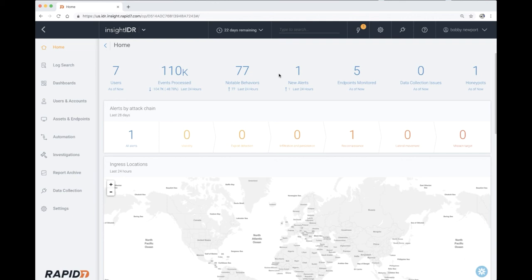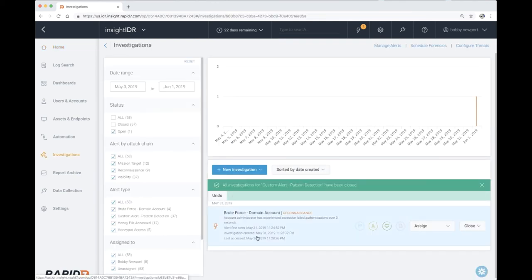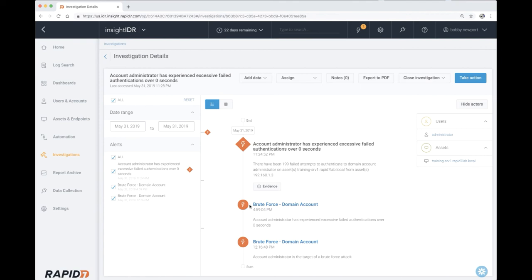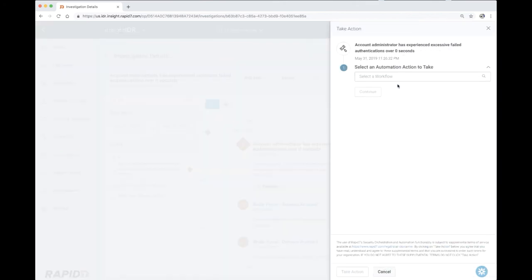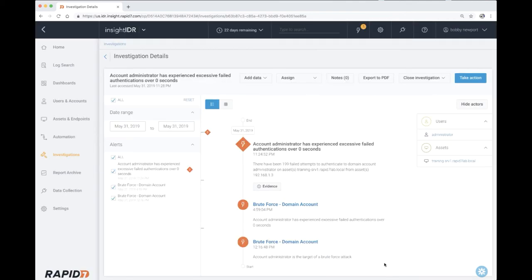All right, we are back and just finally sitting down to eat, and boom, we get hit with a brute force attempt on our administrator account of all things. Just can't catch a break today. Looking at the evidence right away, we can see the administrator account was attempted to access one of our trading servers, as well as the IP of the asset. Now we could take action, quarantine the asset, but we won't, due to this being an exercise, and we want them to feel good about themselves as a hacker.